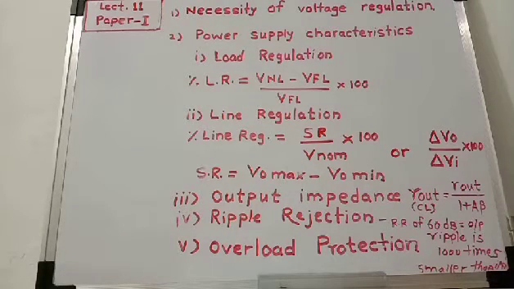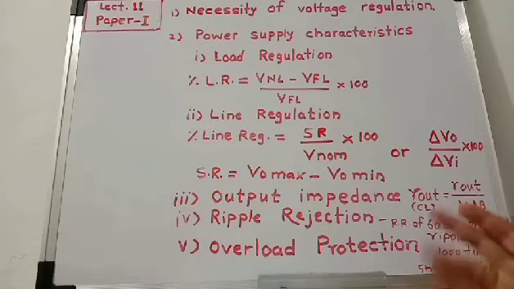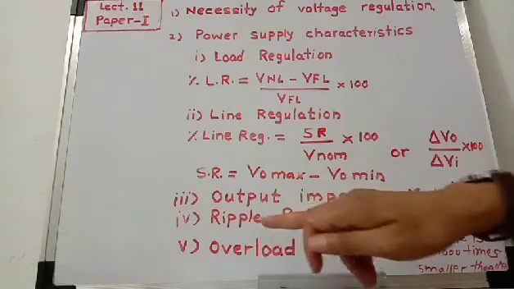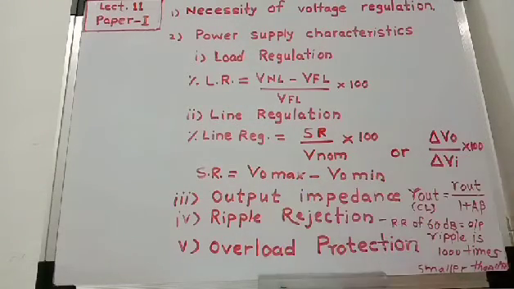Then next characteristic, ripple rejection. So what is ripple rejection? Ripple means it is equivalent to change in AC input voltage, change in input voltage.